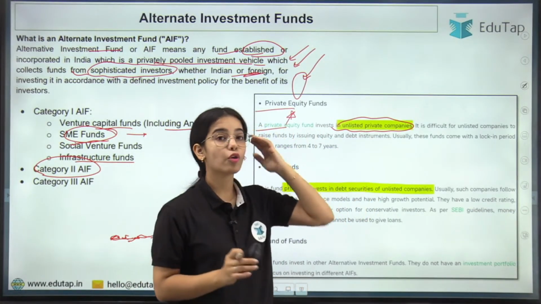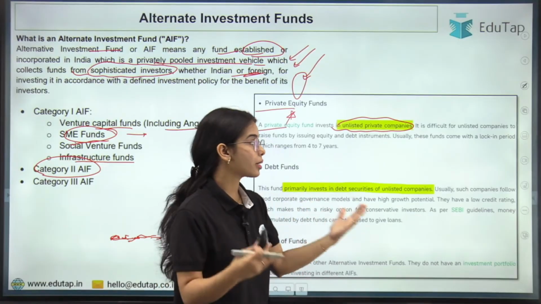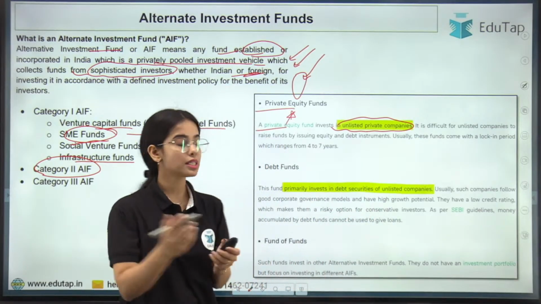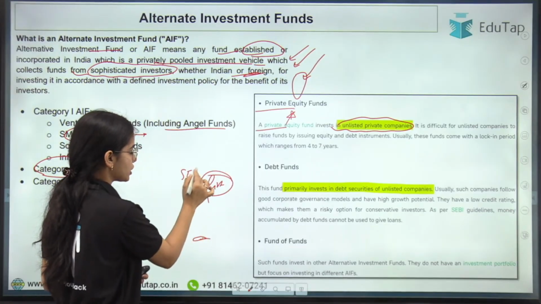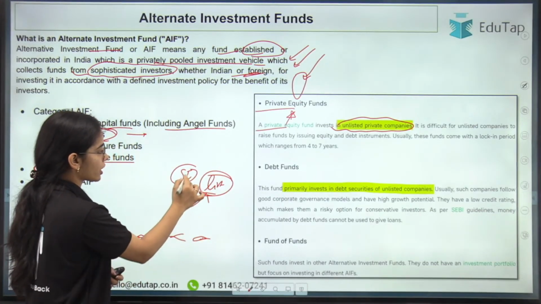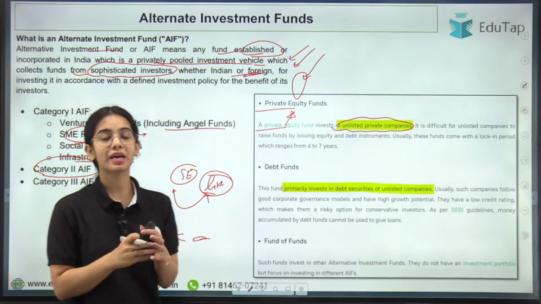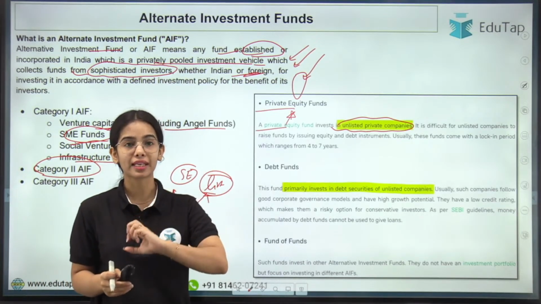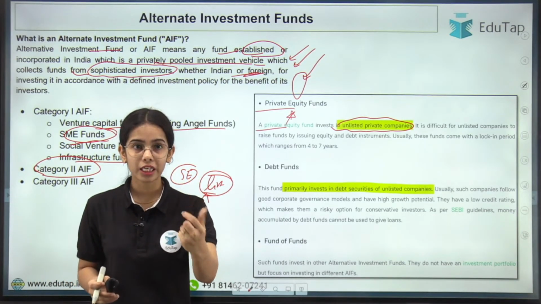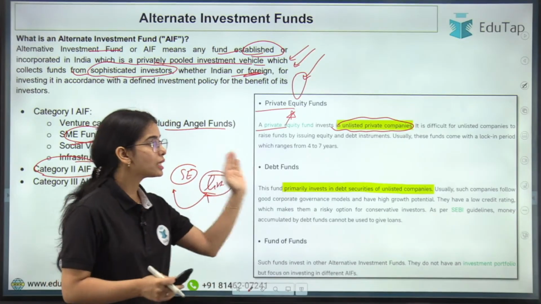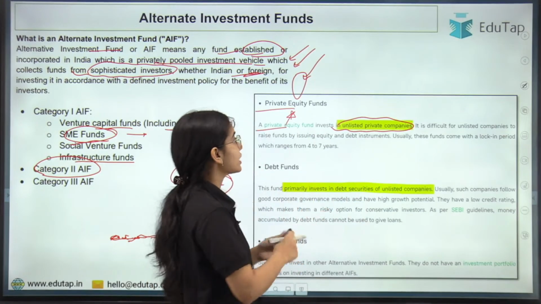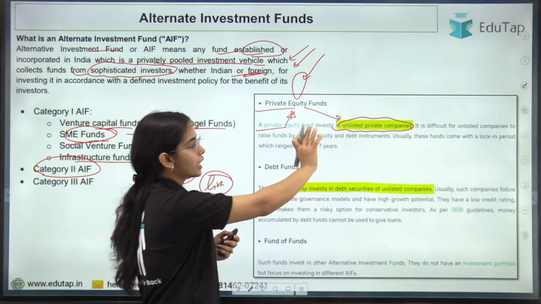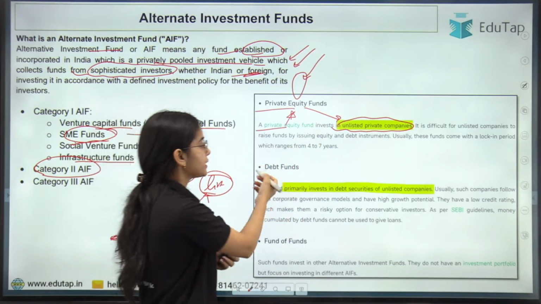It is difficult for unlisted companies to gather funds, because companies listed on the stock exchanges can gather funds by selling their shares or by issuing debt instruments. But for unlisted private companies it is difficult, and that's why private equity funds invest in them.